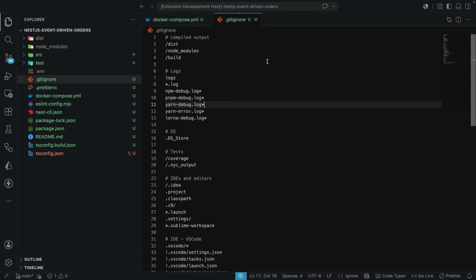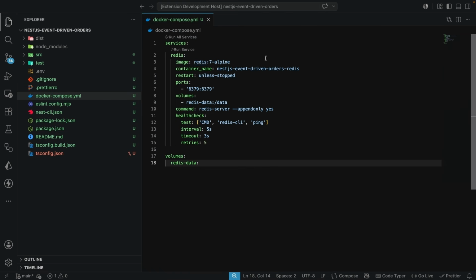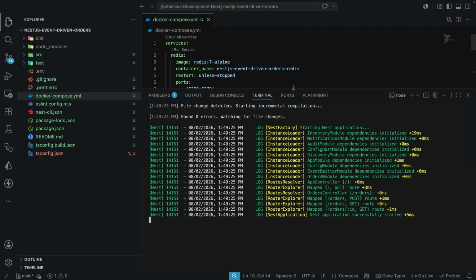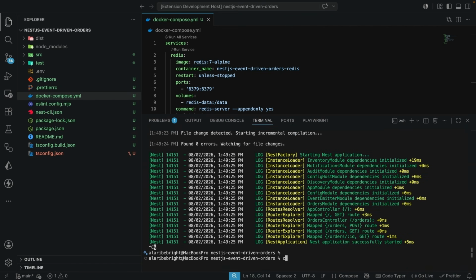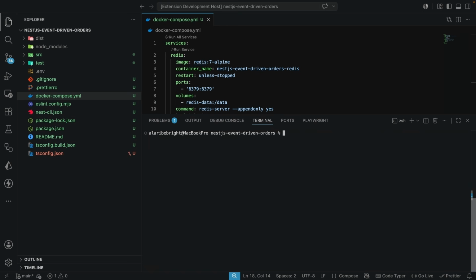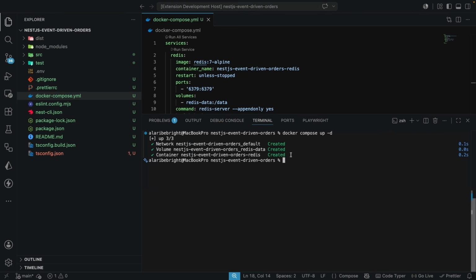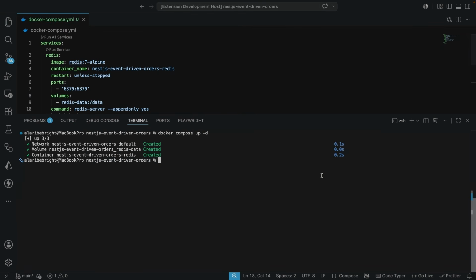So now let's go on and make sure that everything is up and running. I'm going to open up the terminal and I'm just going to quit the terminal for now temporarily like this. And here you want to run the command docker compose up -d. So -d is in detached mode, and you can see over here we have all of this up and running. Now, how can we go on to test that the container is actually up and running? So let's check the container status. The command is docker ps or docker compose ps like this.